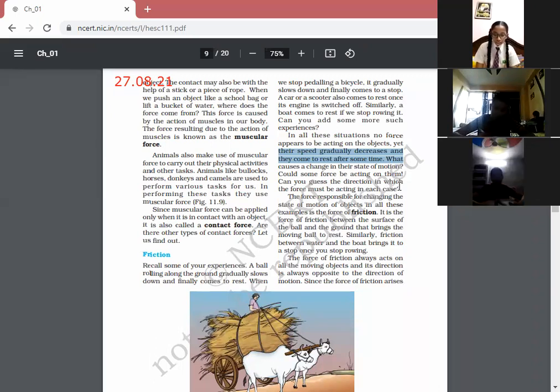Thank you, Rachit, continue with the next paragraph. After that, I will explain what this force is.